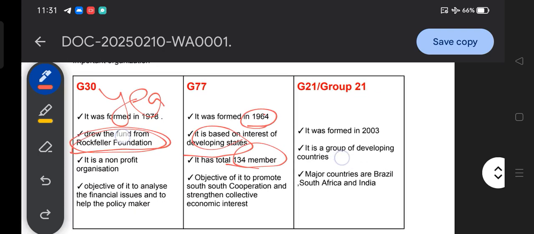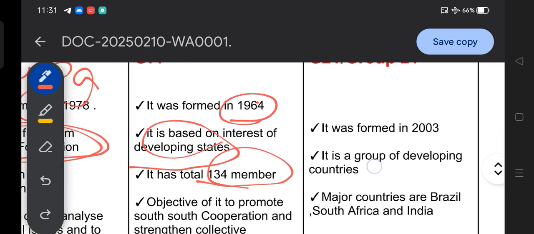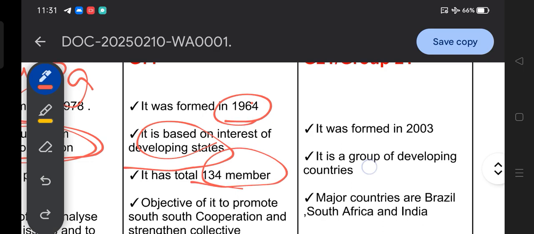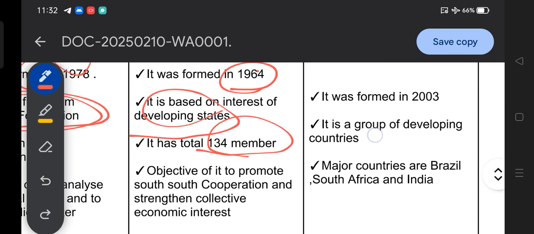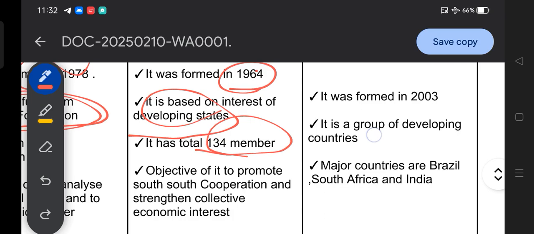So my dear friends, why is there a need for such an organization that primarily focuses on the interests of developing nations? Because its objective is to promote South cooperation and strengthen collective economic interest.